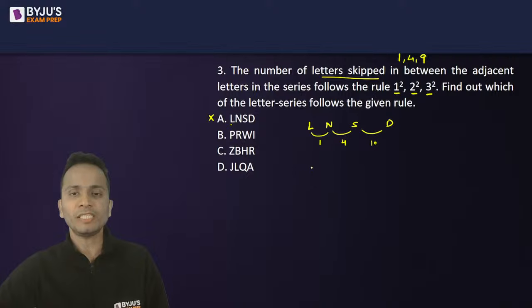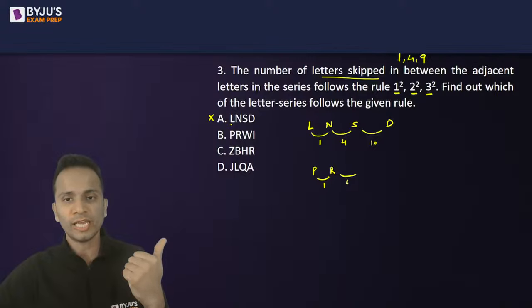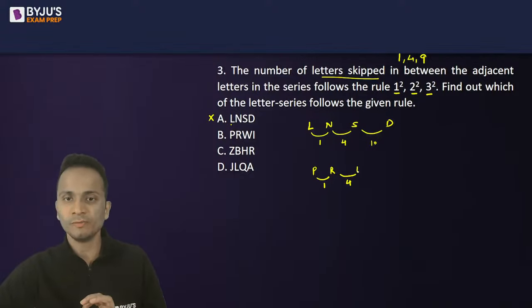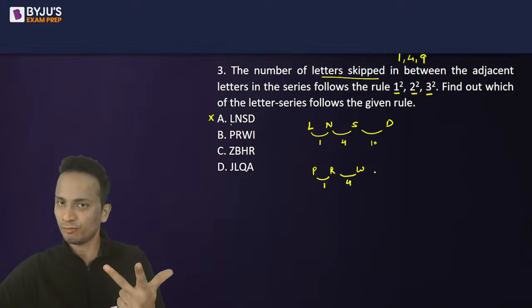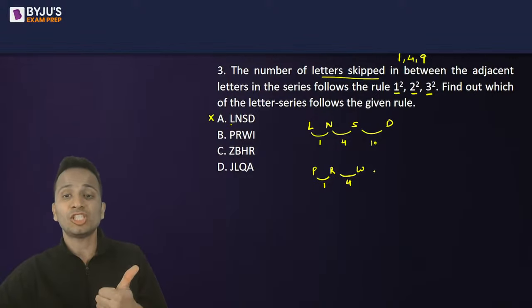Okay, right? Now P, Q, R, then S, T, U, V, W. So again, 4 letters are skipped. Good. W के बाद X, Y, Z. Fine. Then A, B, C, D, E, F, G, H. My God, 11 letters are skipped in this case.